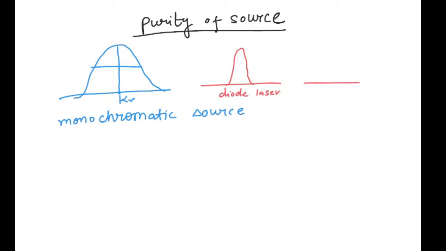And a good example of a high purity spectral source is a helium neon laser. So if I'm having a helium neon laser, it will be very fine. So almost negligible spectral width, but it is impossible to convert this width to zero. So any kind of source that we see is having some or the other kind of spectral width. That means you are having, instead of a pure wavelength, there is some range of wavelength which are there in that source.